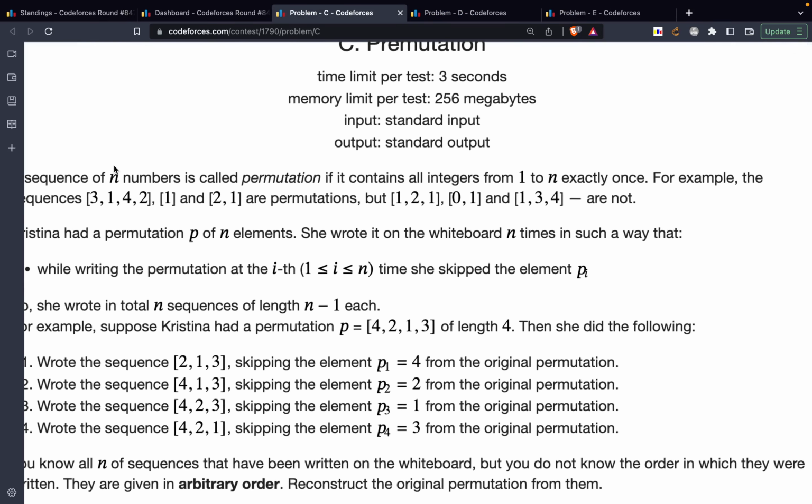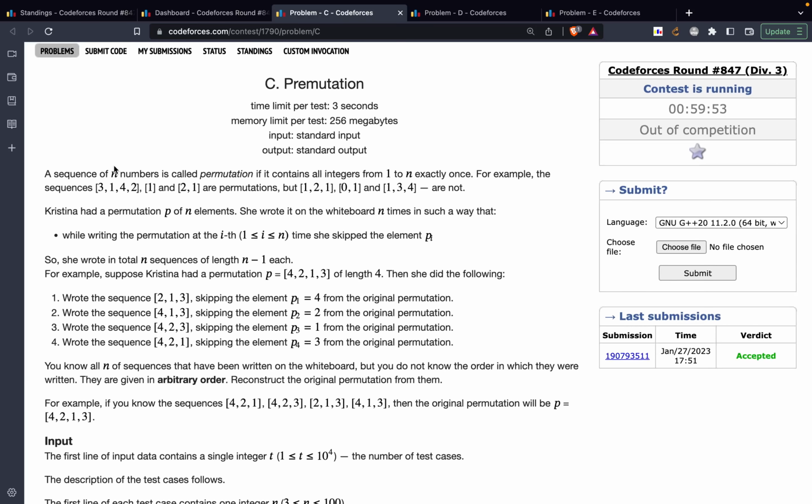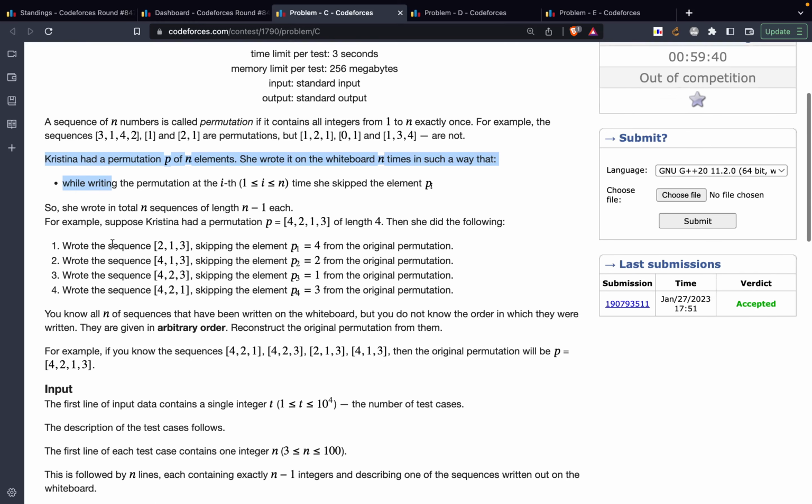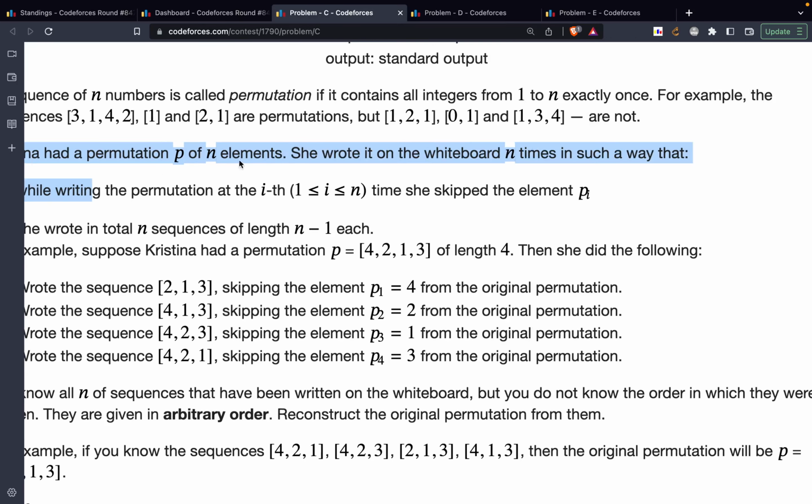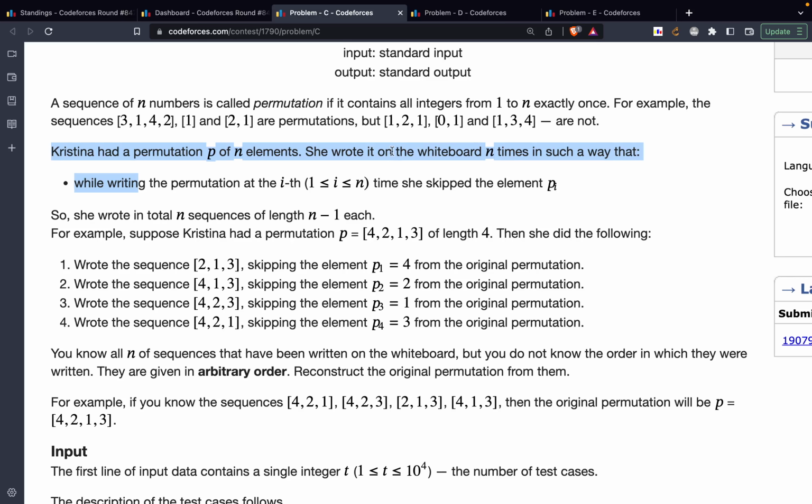Let's move ahead. This question is a bit tough, not too tough, but somewhat. So just pay simple attention to it as well. What the problem states is that you have a permutation of n numbers. Then they've given the value of permutations. Now she wrote it on a whiteboard n times in such a way that while writing the permutation at the ith time, she skipped the ith element, right? So when she writes the permutation the first time, she'll skip the first element. Then when she writes it the second time, she'll skip the second element.